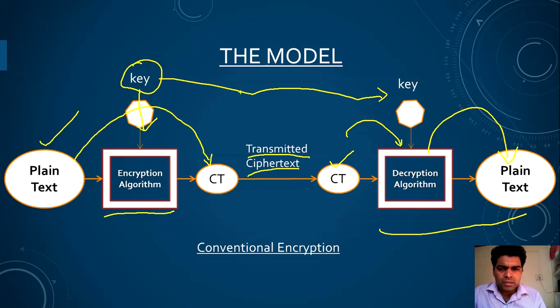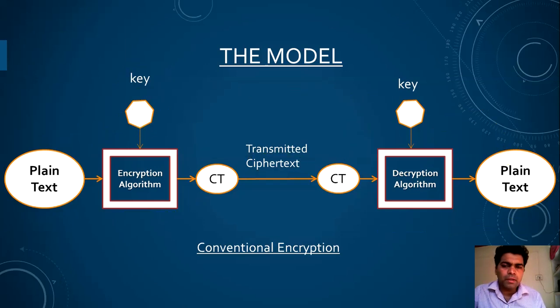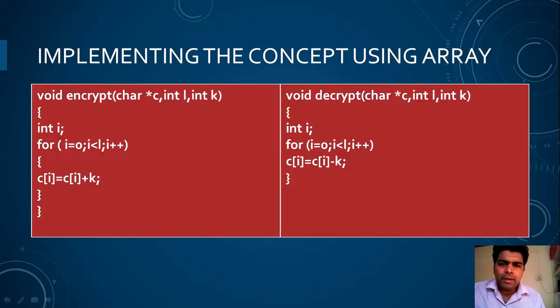We are going to apply this same methodology via array. Let's see how to implement the encryption and decryption policy. While implementing this concept using an array, I have created two different functions. One is for encryption and another is for decryption. These two functions accept three arguments. The first one is a character pointer, the second one is an integer variable, and the third one is another integer variable. This character pointer is used to hold the base address of your message.